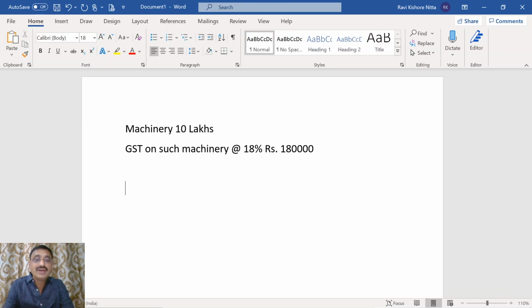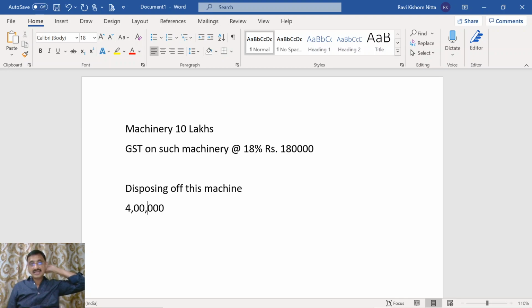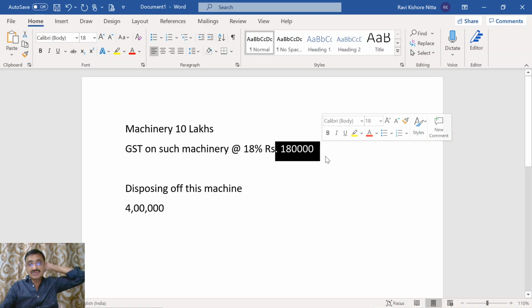Now, when I am disposing of this machine for, let us say, rupees 4 lakh, after I have used this machine for 2 years. But at the time of purchase of the machine, the cost was 10 lakhs, the GST was 1.8 lakhs.